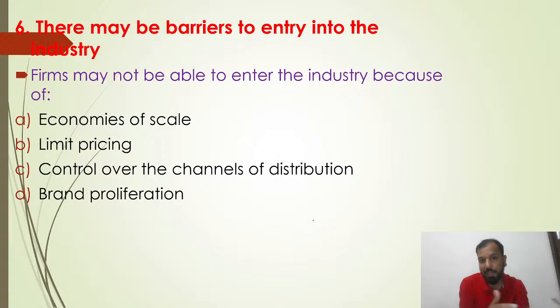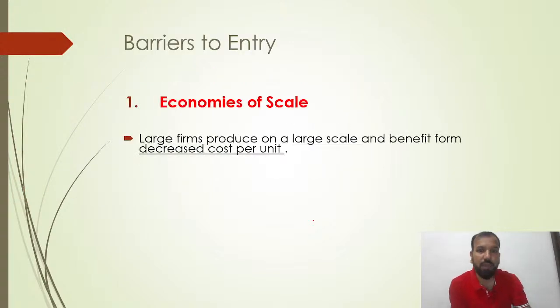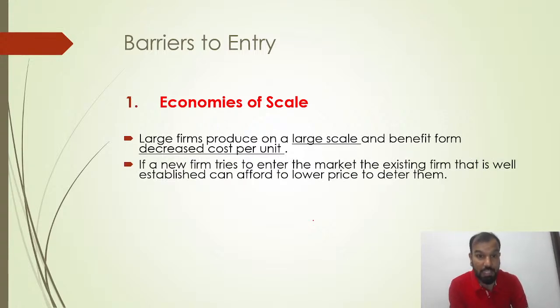Only companies like Jio, Airtel or Indigo have control over the channel of distribution and brand proliferation. Barriers to entry I've already discussed. Large firms produce on a large scale and benefit from decreased cost per unit. They are producing at a very large scale, so per unit cost automatically decreases. If a new firm tries to enter the market, an existing, well-established firm can afford to lower the prices to deter them. Suppose you try to enter the market with a low price. The firms already existing in the market can decrease the prices, just like Jio.